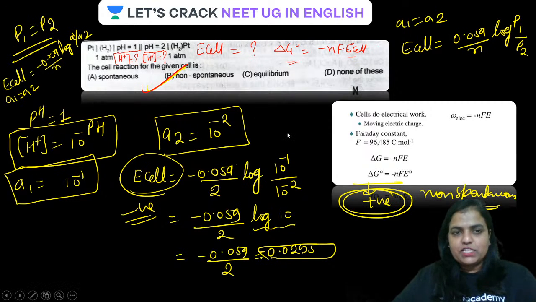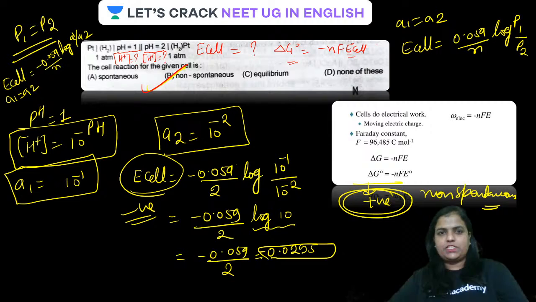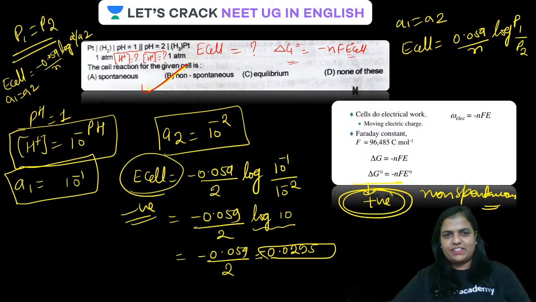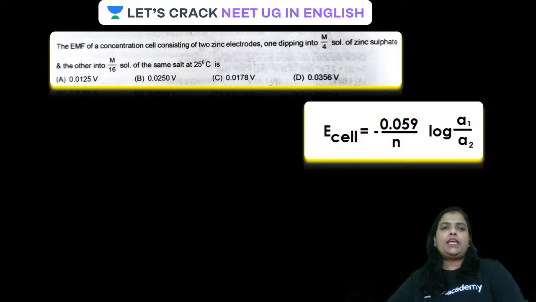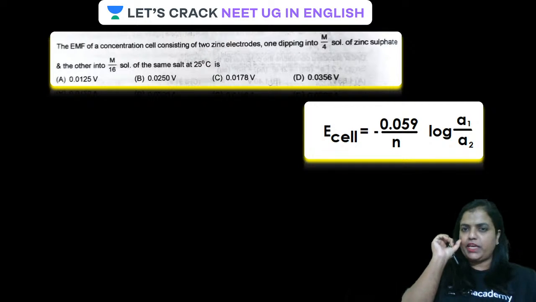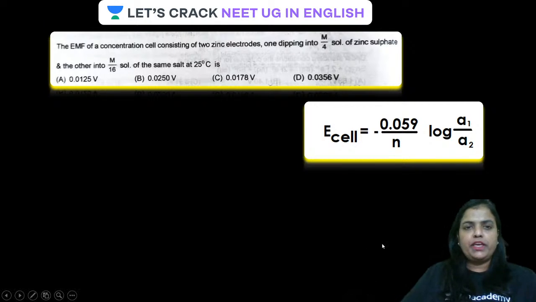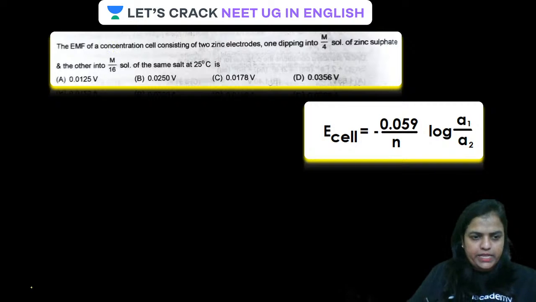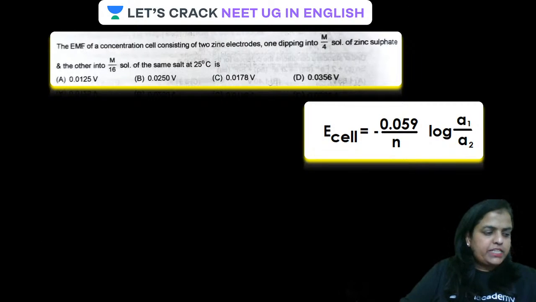All clear, guys? So be ready for the next type of question. The EMF of a concentration cell consisting of two zinc electrodes. Let me change the color of the pen. Guys, have a look at the question. By the time, if you want, you can solve the question too.